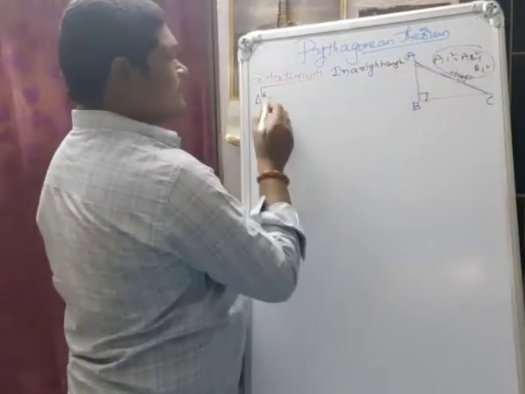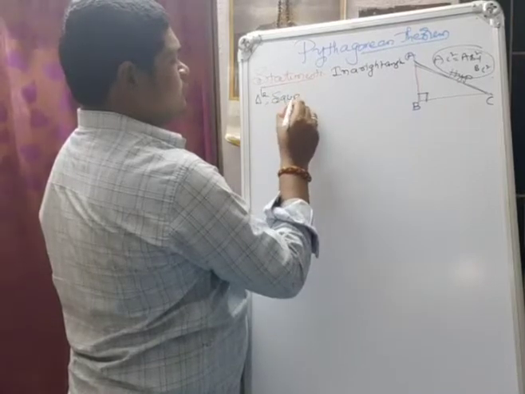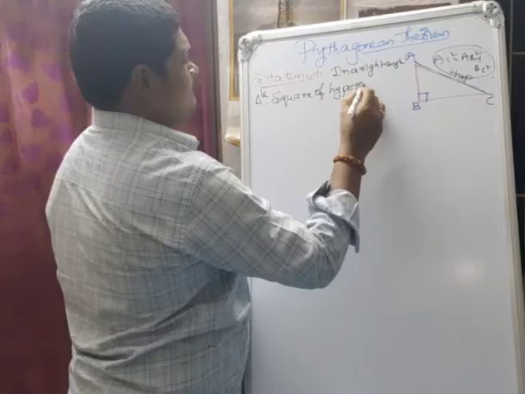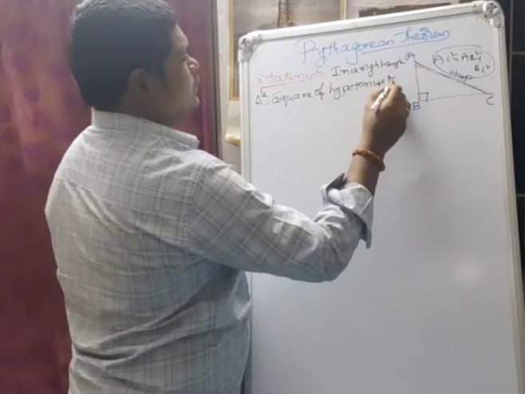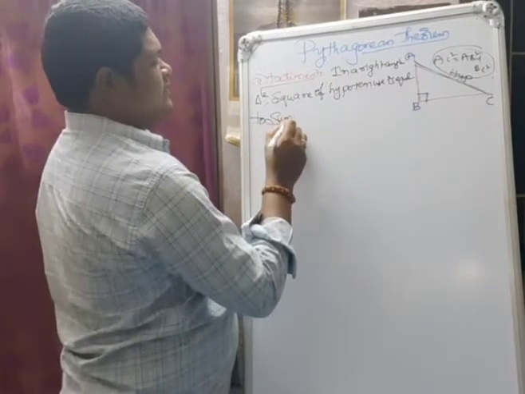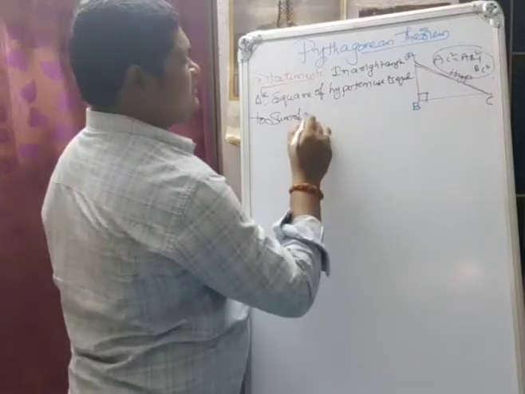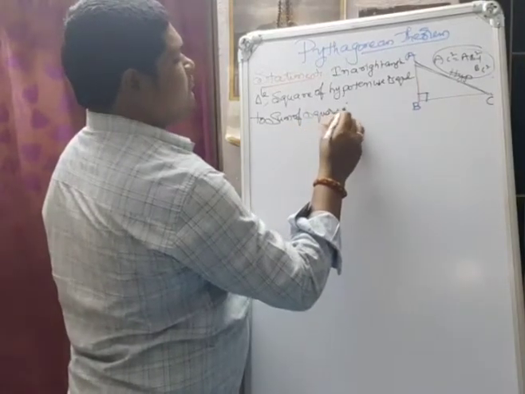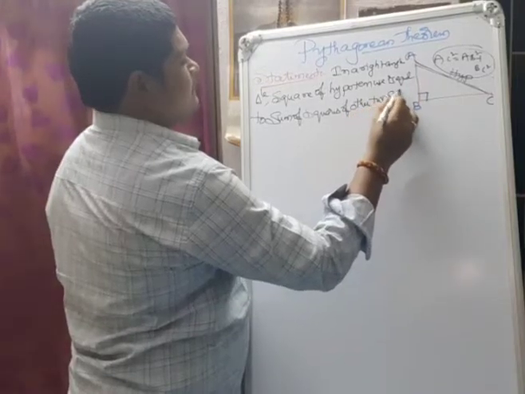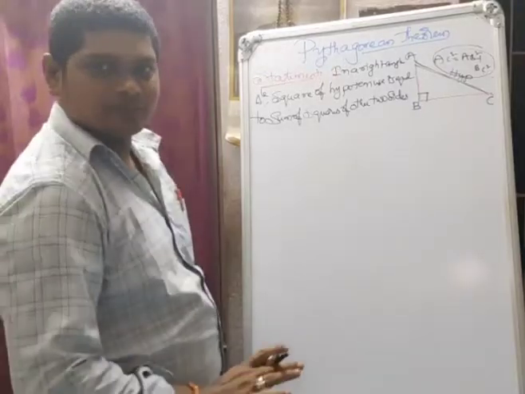In a right angle triangle, the square of the hypotenuse is equal to the sum of the squares of the other two sides. We completed the statement of Pythagoras theorem.